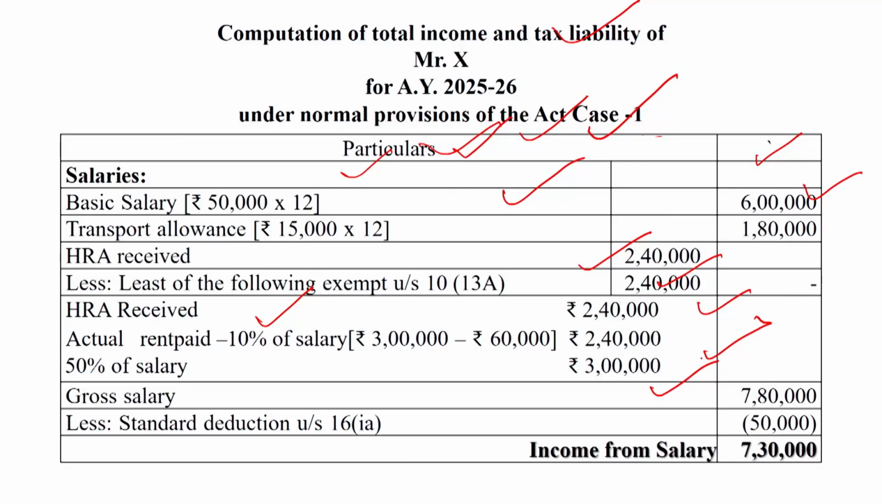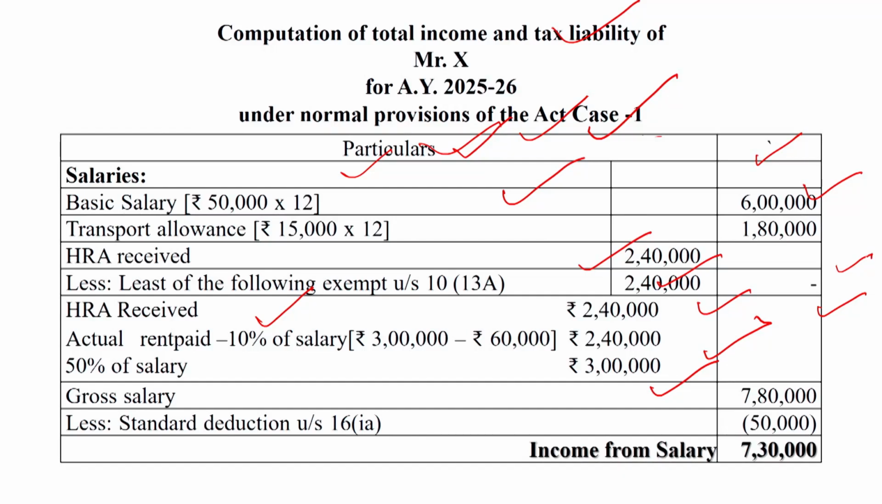So 50% of salary, 50% of 6 lakh, is 3 lakh. So the least of the following three amounts is 2 lakh 40,000. So 2 lakh 40,000 HRA received and 2 lakh 40,000 HRA exempt. Then no amount of HRA will be taxable.